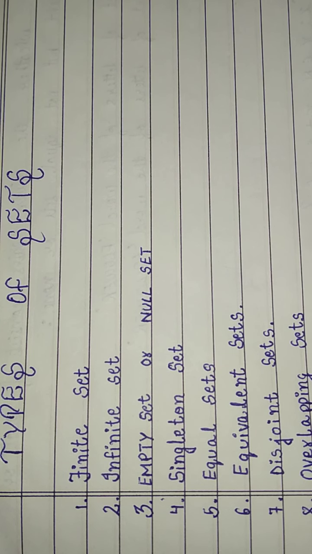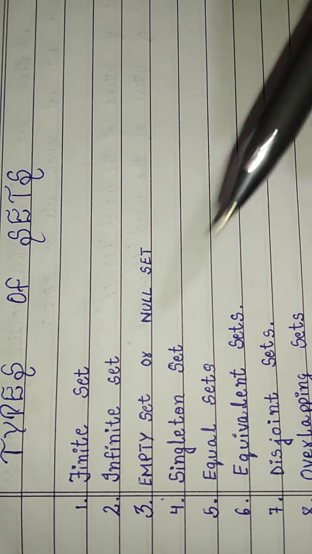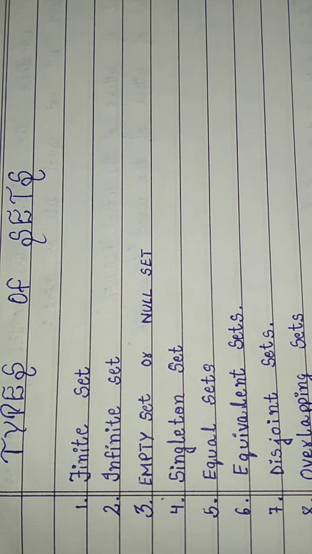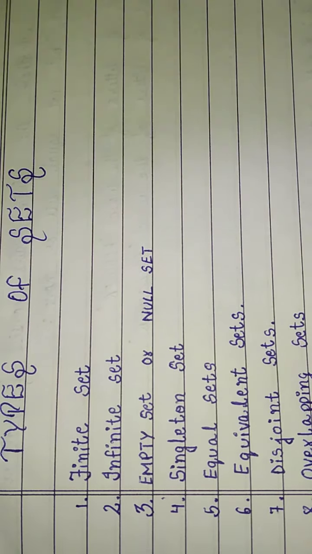Then third is our empty set or null set. An empty set or null set is a set having no element at all, also called a null set or void set.